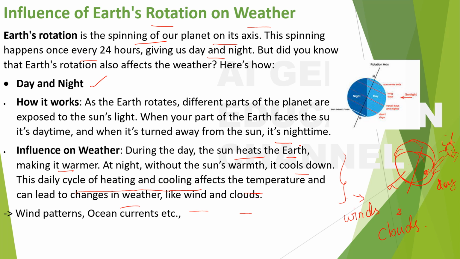Next, what are the other influences of Earth's rotation? It's the wind patterns. I have already explained, but there are global wind patterns, which you will learn about in higher classes. These wind patterns are very substantially influenced by the Earth's rotation, and also ocean currents. In the ocean too there are currents which flow in one particular direction. All these will be dealt with in your higher classes.